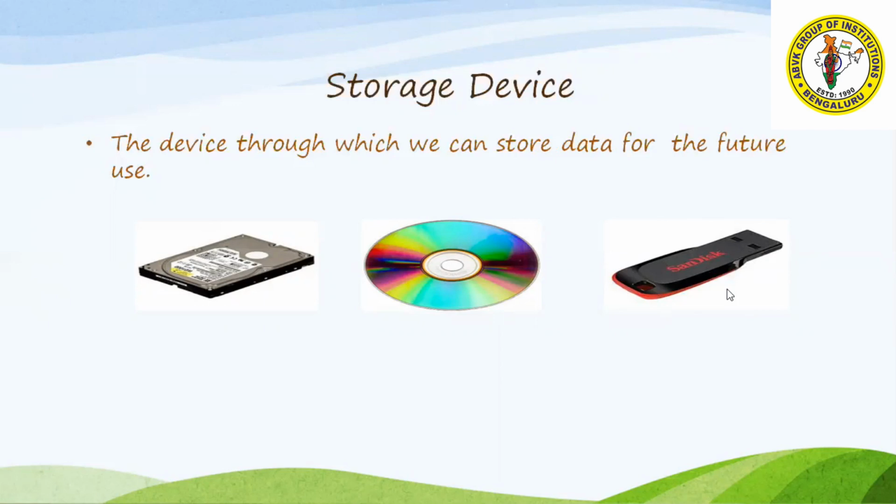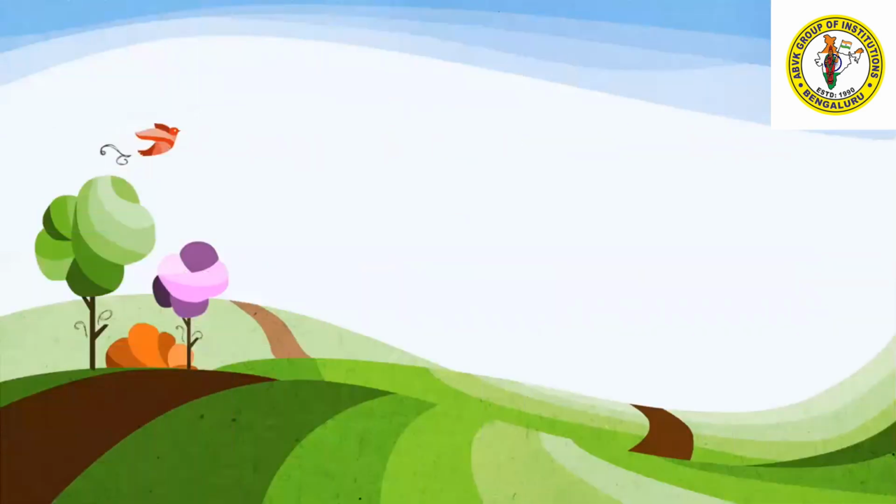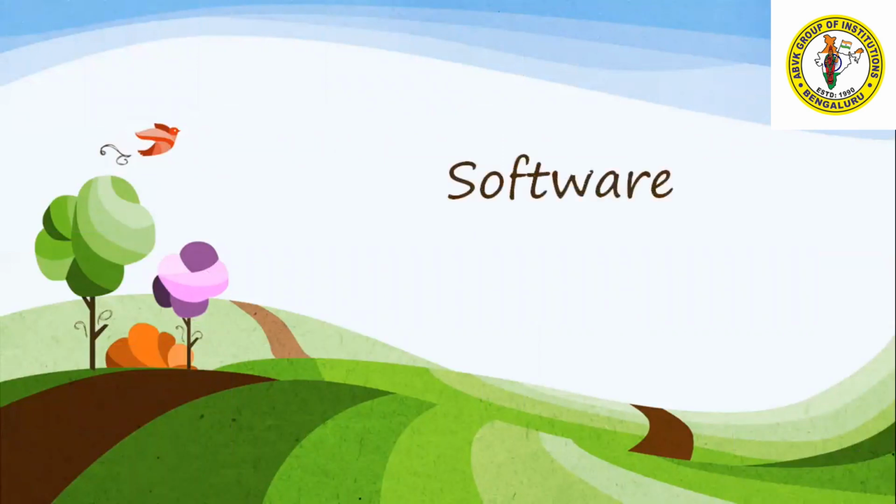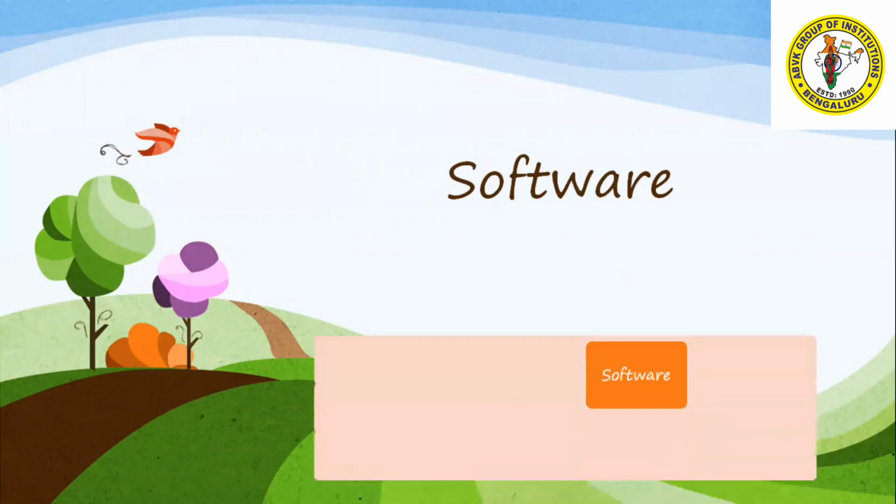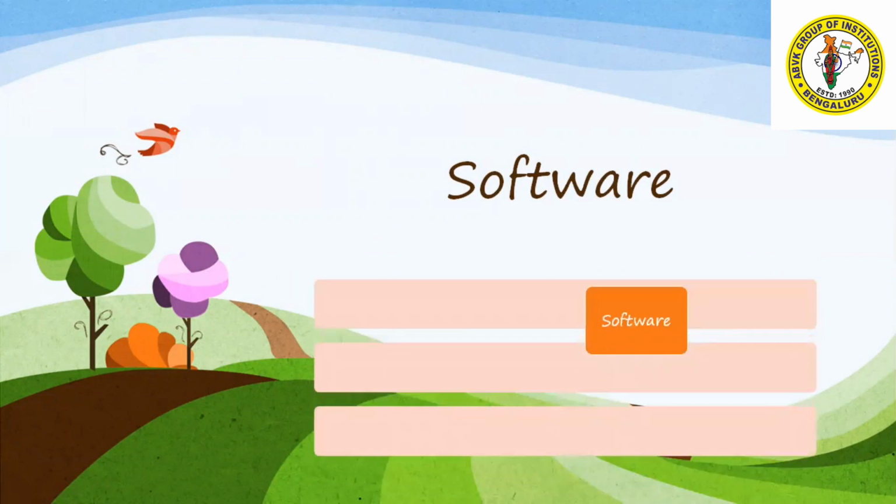So now we have learned the input device, output device and storage device. All these come under hardware. Let us go to the software part. What is software? As I told you, the program running inside the computer is known as software. We cannot see it and we cannot touch it. But without software, hardware is meaningless. Without software, what will you do with a computer? For running a computer, we should have some software.